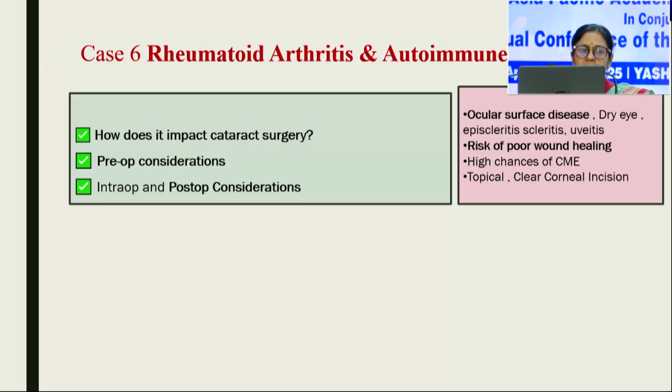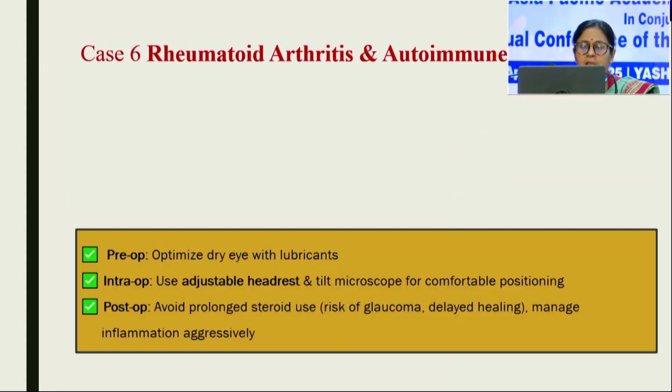We avoid a scleral incision. SICS is a big no for RA patients, and we optimize the dry eye with lubricants preoperatively. Since they can have neck rigidity also, you can use an intraoperative adjustable headrest and tilt the microscope for comfortable positioning, and post-operatively we need to avoid prolonged steroid use because they are at risk for glaucoma and delayed wound healing.